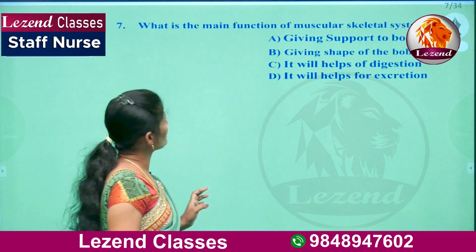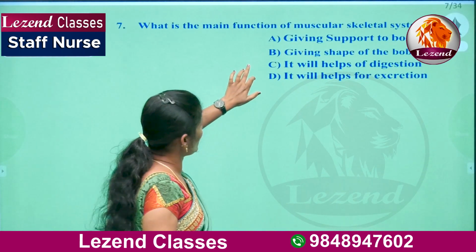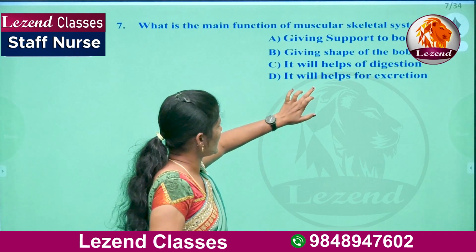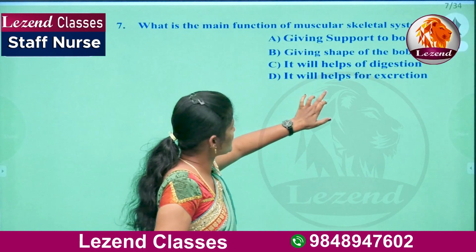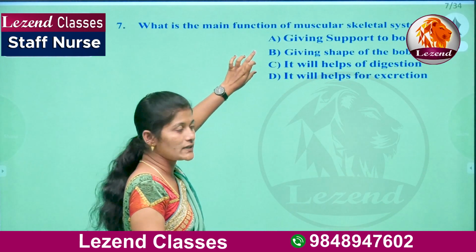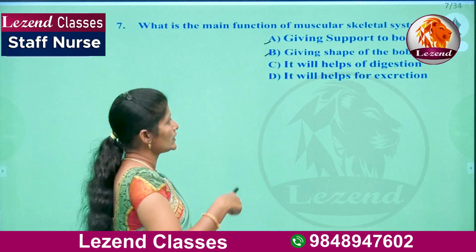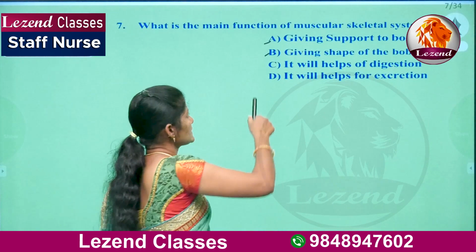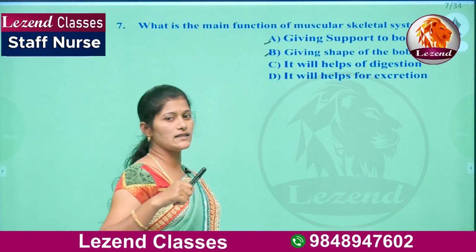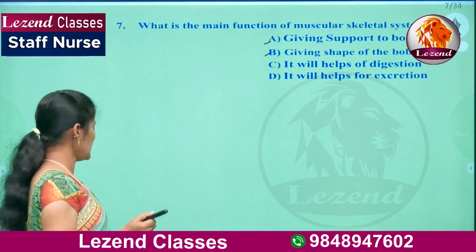Next, what is the main function of the musculoskeletal system? A is giving support to the body, B giving shape to the body, C it helps digestion, D it helps excretion. So here we can see 2 correct answers, that is A and B. Do not get confused. Here the musculoskeletal system gives support as well as shape for the body. So A and B are the right answers.